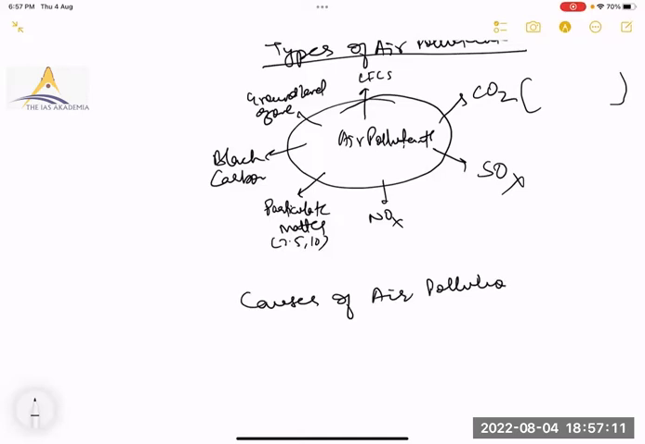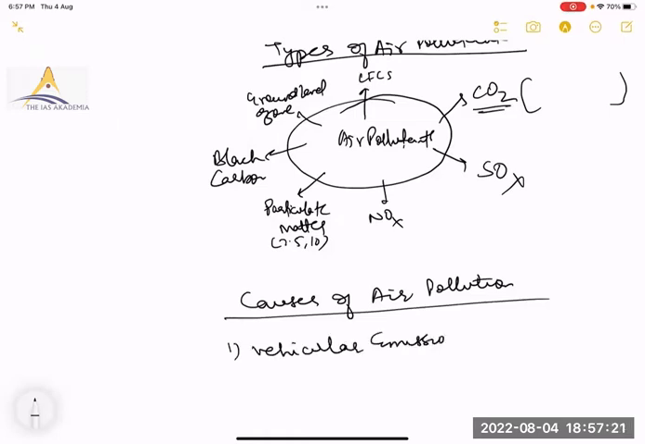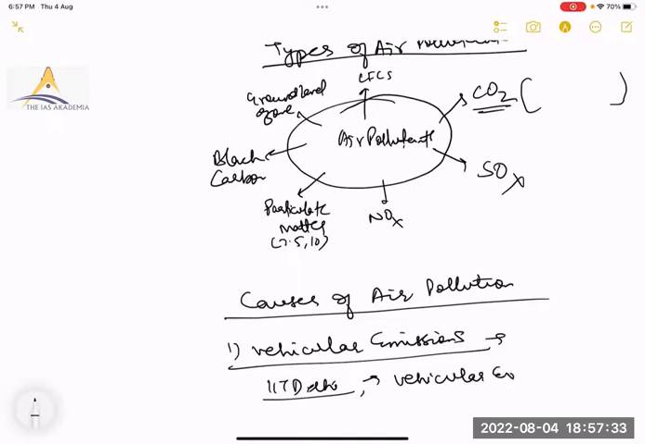Now by writing these sources, you will be able to write the causes. Carbon dioxide is released from where? From vehicular emission. According to an IIT Delhi study, major pollution in Delhi was because of vehicular exhausts, which release NOx, SOx, and unburnt hydrocarbons, volatile hydrocarbons.